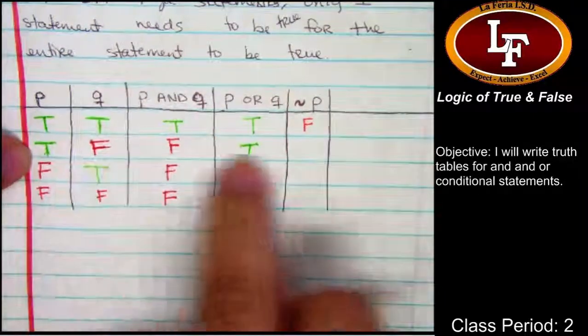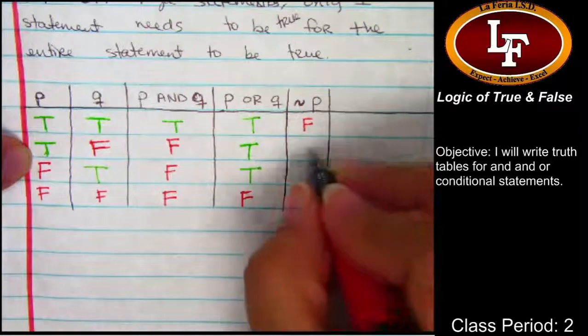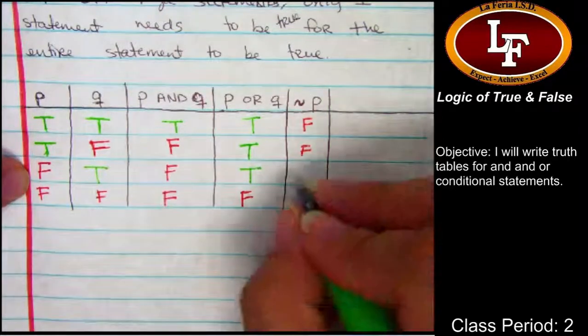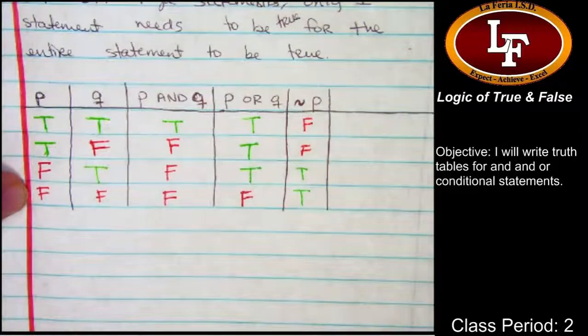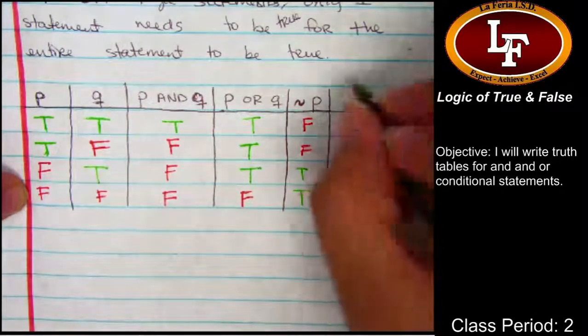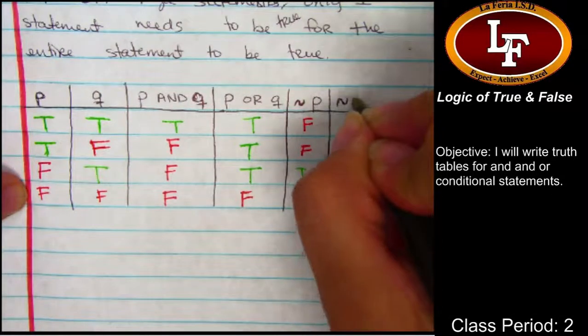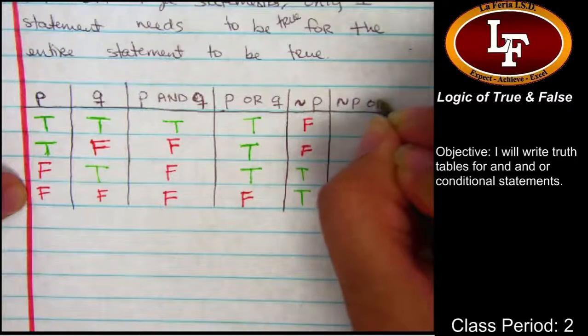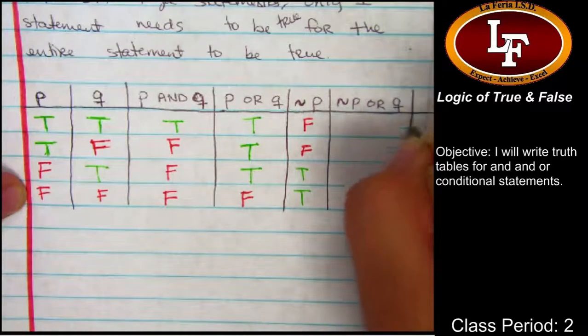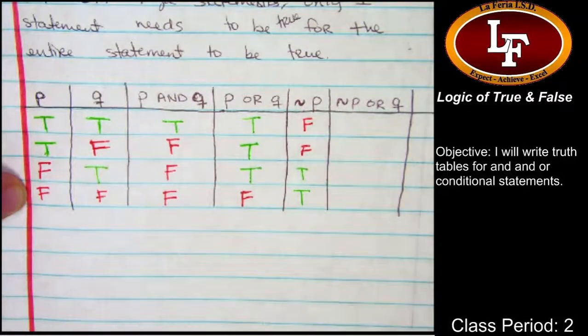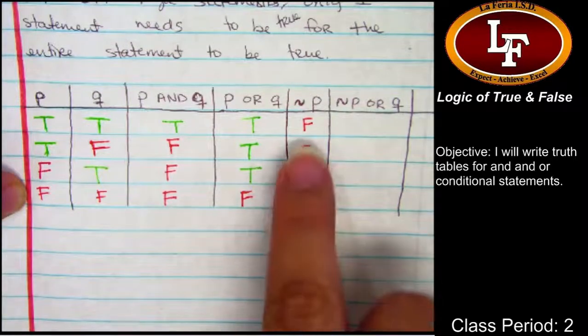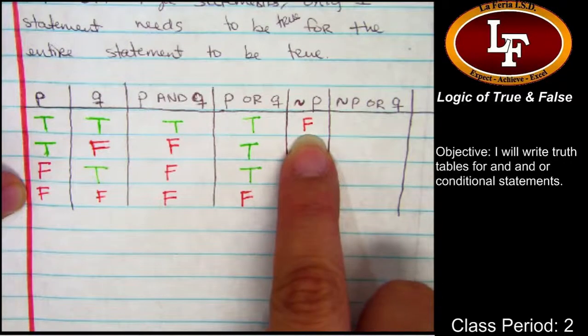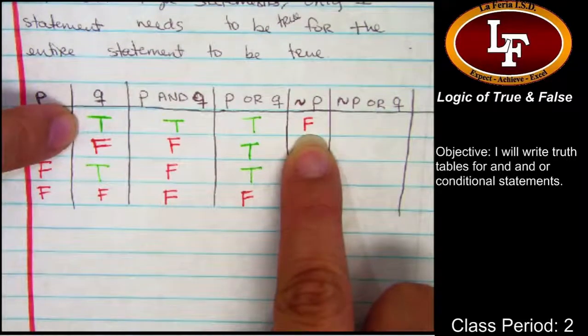Beautiful. And this next one? And the next one? And the next one? Lovely. All right. You ready? Not P or Q. What's the truth value for not P? What's the truth value for Q? True. All right, so not P or Q, your final truth value is?